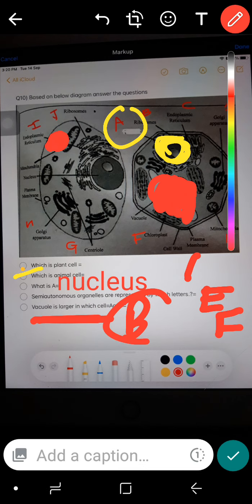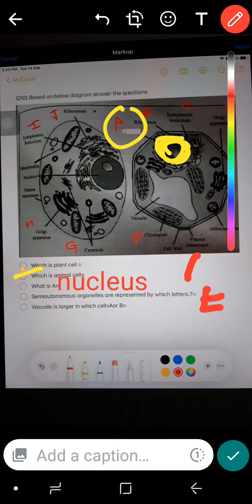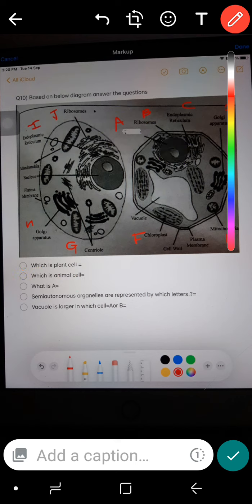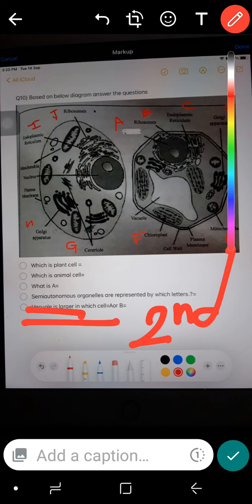B cell. B means second cell. And you should know that vacuole is larger in plant cell, and in the first question you told me that the plant cell is second one. So the answer for the last question, vacuole is larger in which cell, is second cell. Okay, goodbye.